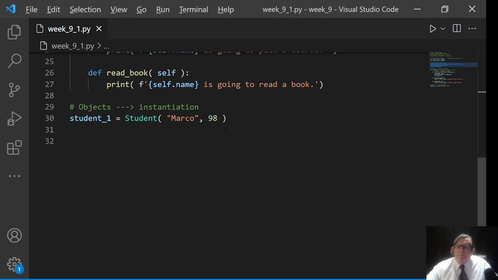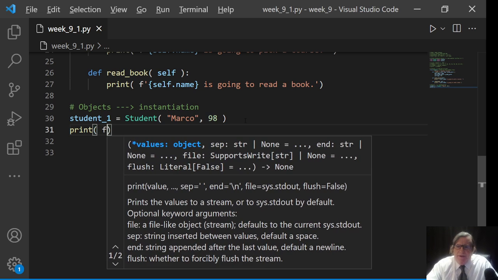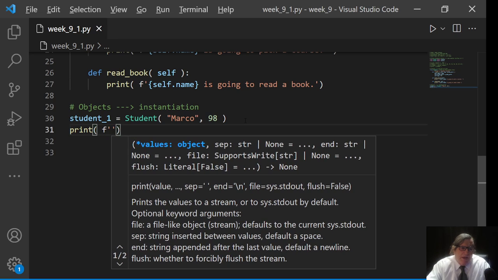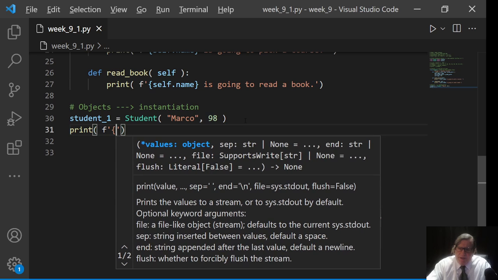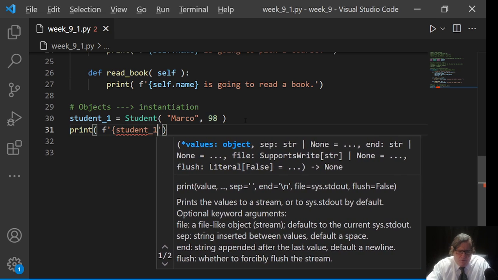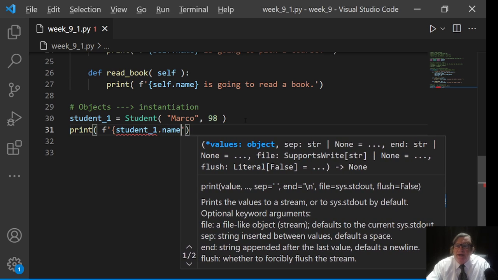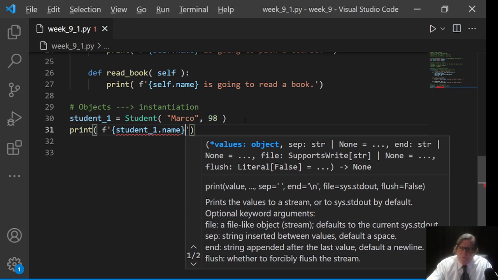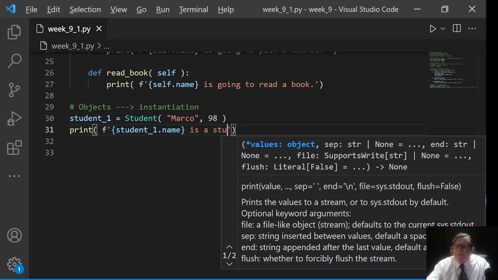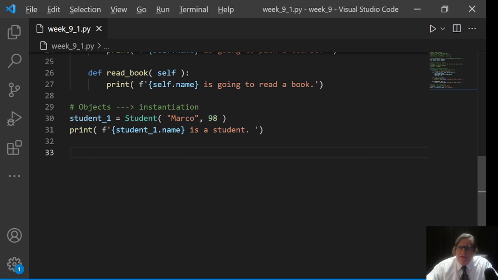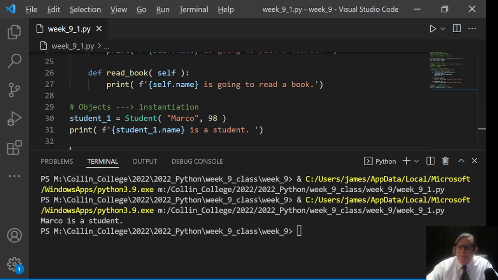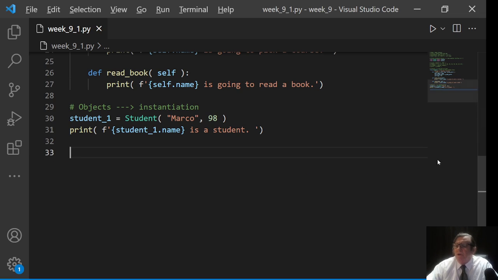All right, cool. But now I can say, let's try this. Print out, and then format, and let's bring in student_1, because that's our instance, dot name. That's how I get to that parameter. So I'm going into our instance and grabbing the name that I already gave it. And it comes back with Marco is a student. Okay, cool.